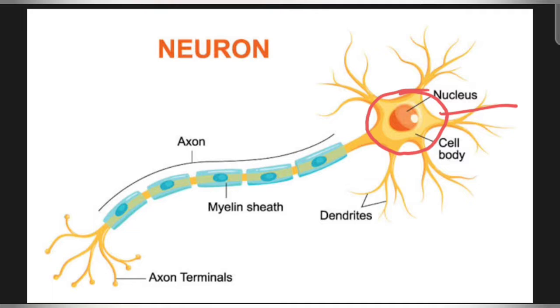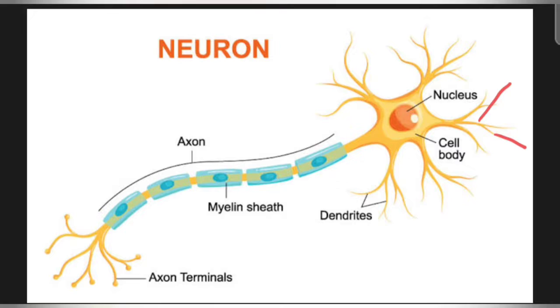Many short fibers come out or arise from the cell body, which are known as dendrons or dendrites. Basically the larger ones, these main ones, are the dendrons, but as you can see, from these ones many short branches also arise. Those are known as dendrites. The function of the dendrite is to receive messages from the previous neurons.